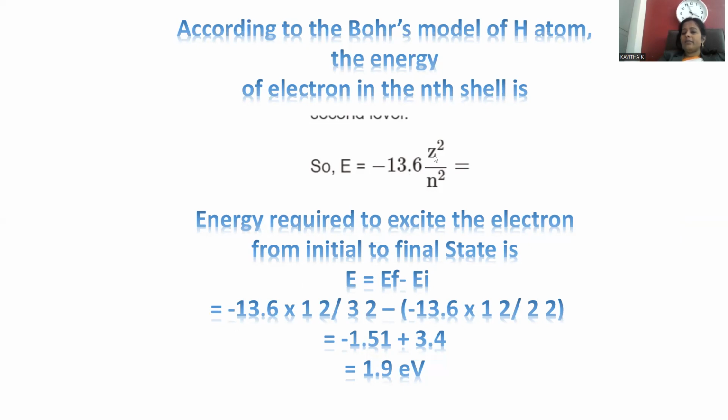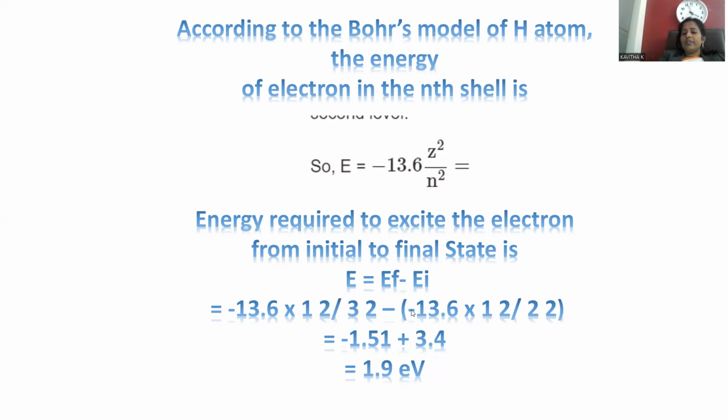Z means the atomic number. Since it is the hydrogen atom, the atomic number is taken as 1, so you put 1 squared, divided by the final energy level, which is the third one, so 3 to the power 2. Final minus initial, so put the negative sign over there, and we have to repeat the same for the initial as well.